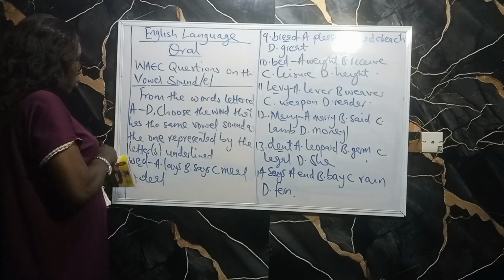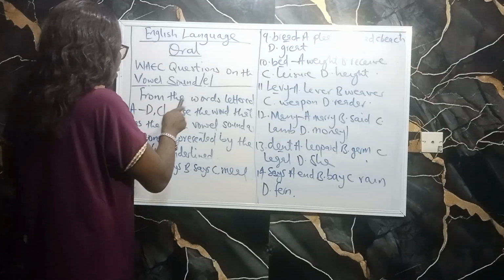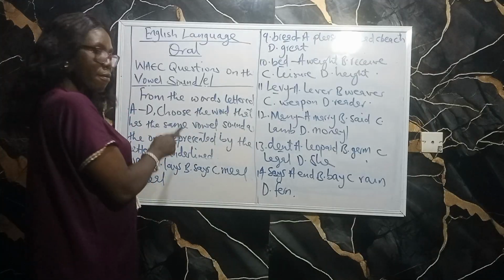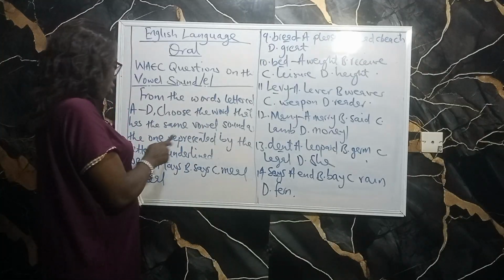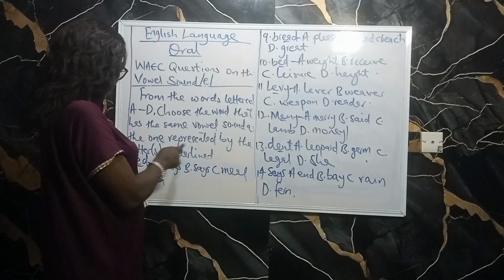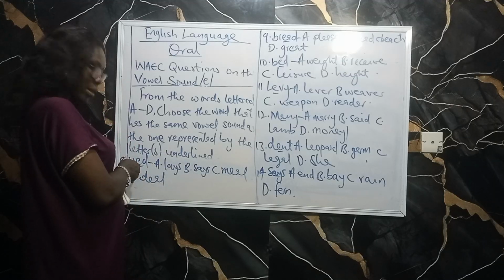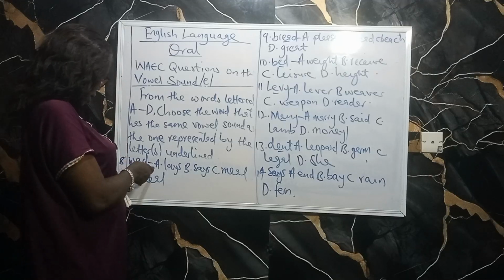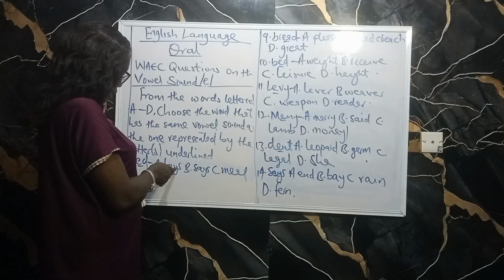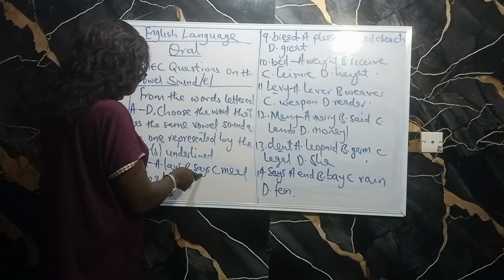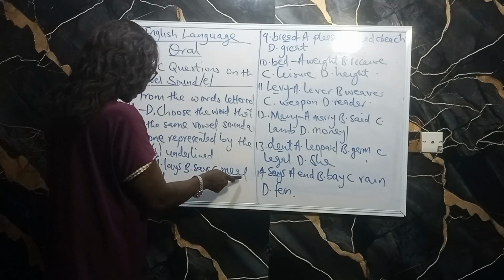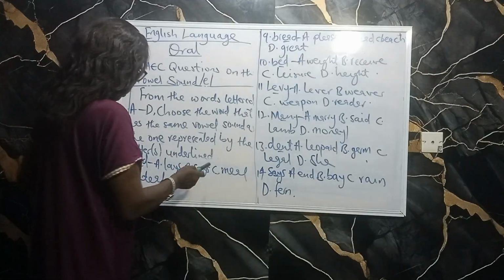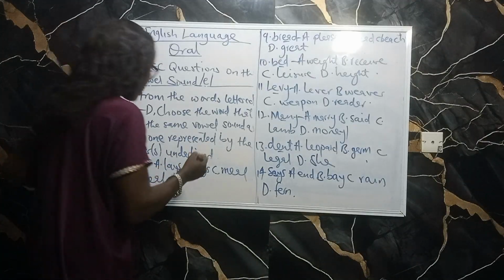So we are still in that same question. From the words lettered A to D, choose the word that has the same vowel sound as the one represented by the letters on the line. I have number 8, wed. We are looking at E here in wed. A, lace, that is A sound. Says. Meal, long E sound. Deal, long E sound. So the answer is in says. We have met this several times.